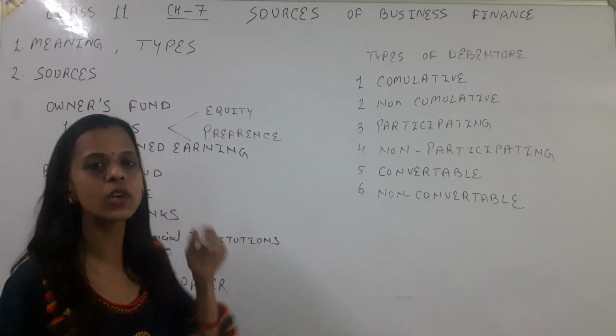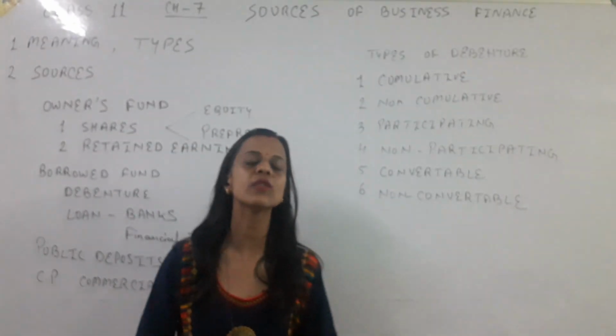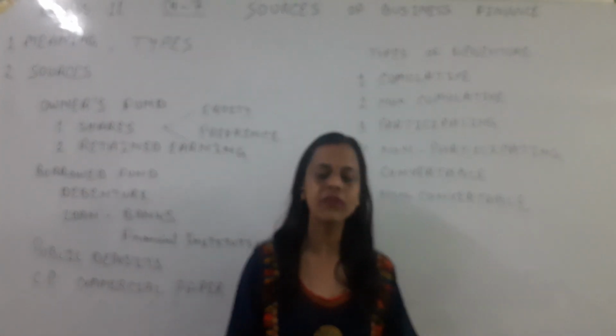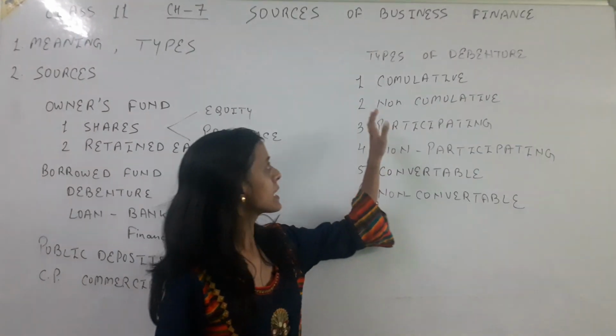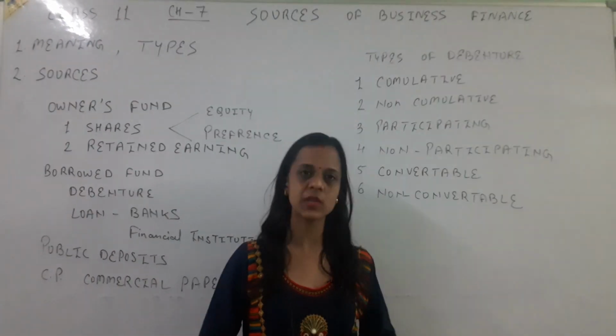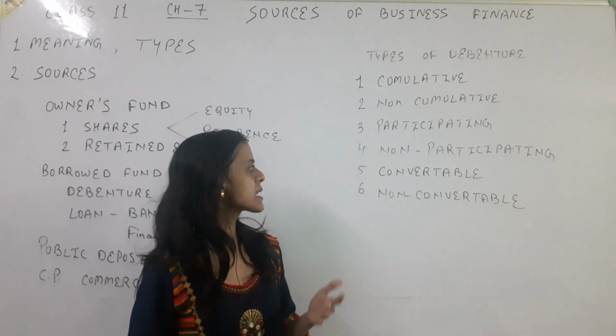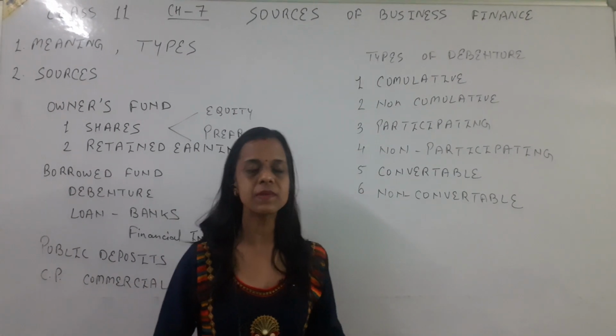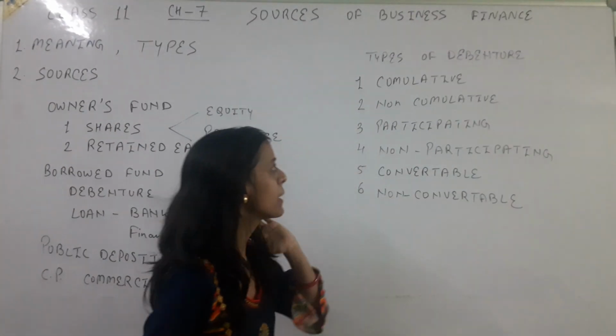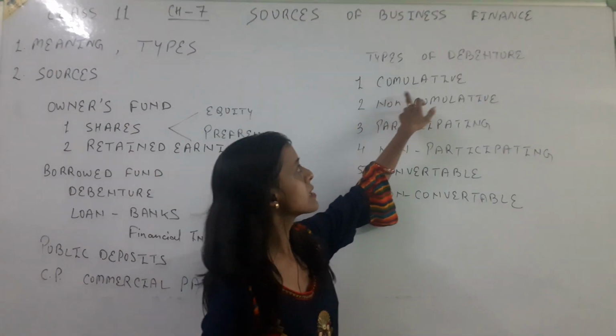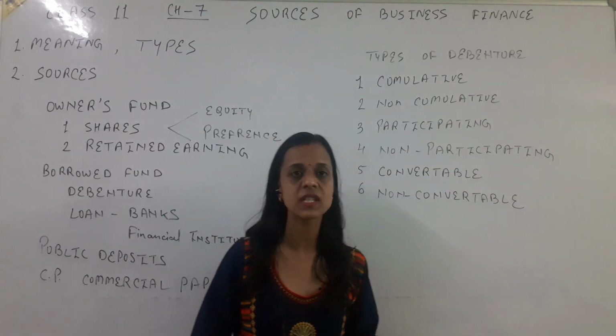Here I just told you that debentures are also a good source for borrowing of funds. So now let's study what the main types of debentures are. Debentures can be of these 6 types. Let's understand them one by one. The first type is cumulative debentures.